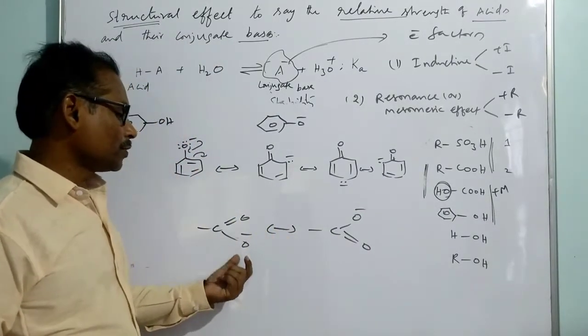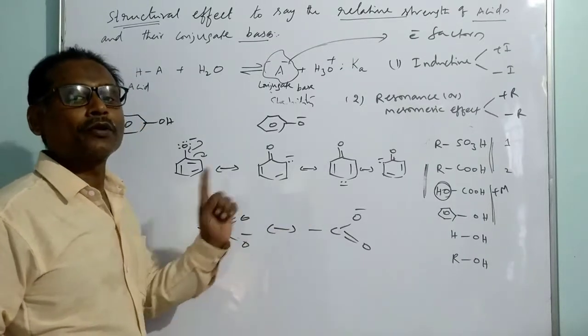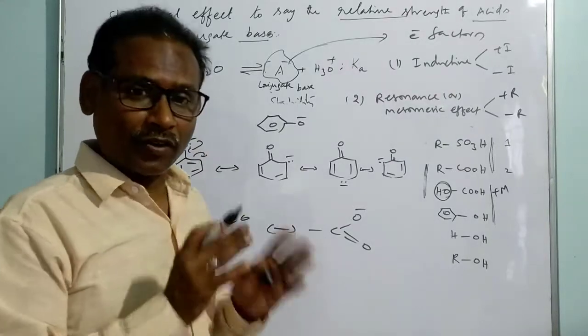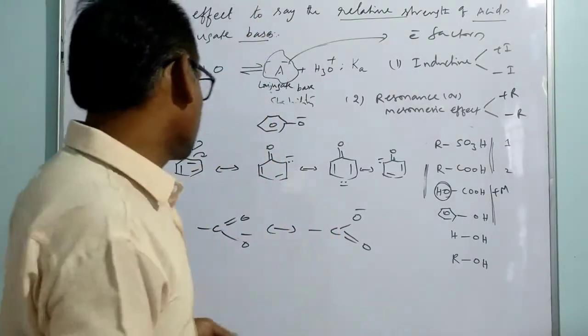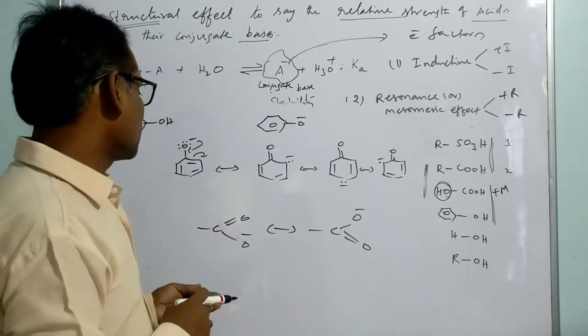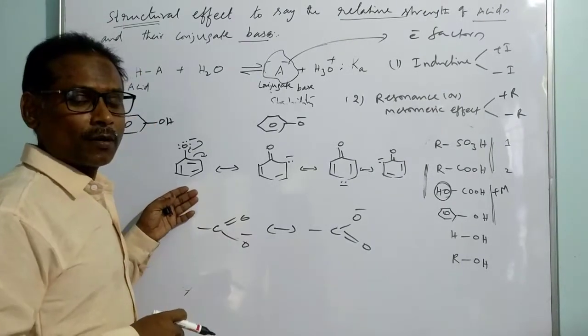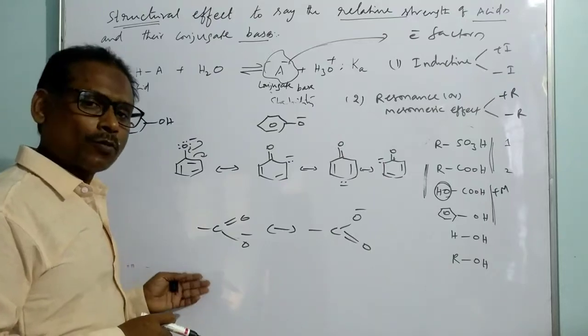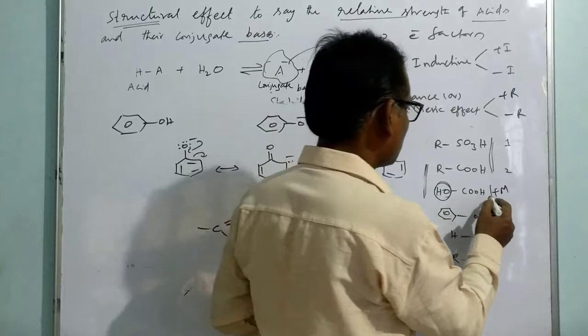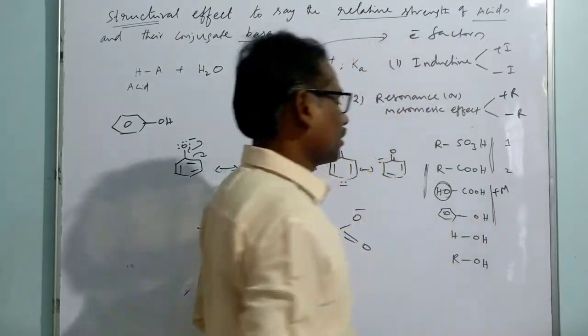The negative charge is distributed only over oxygen, which is more electronegative. That's why the resonance exhibited by carboxylate is more effective than that of phenoxide. So phenoxide is less stable compared to the carboxylate of the carboxylic acid. That's why the carboxylic acid is a stronger acid compared to phenol.